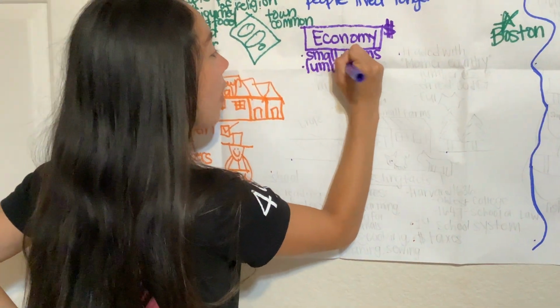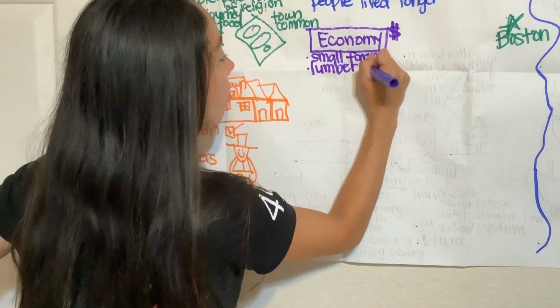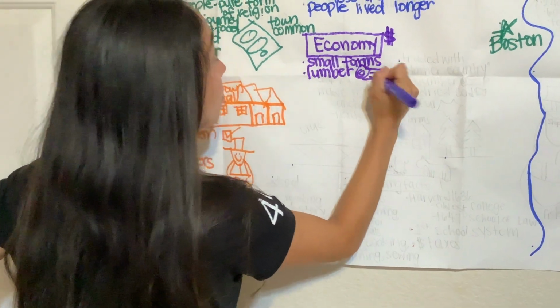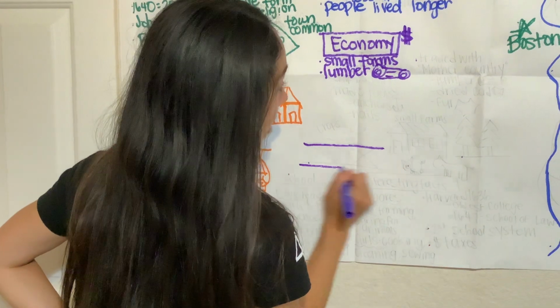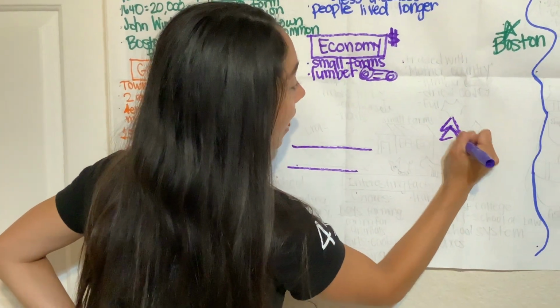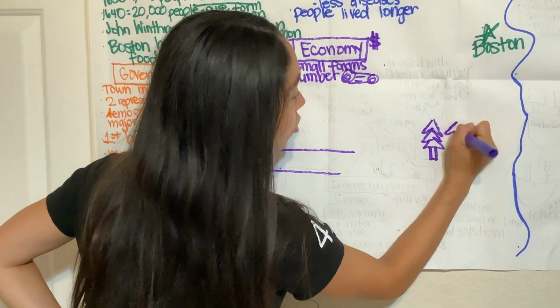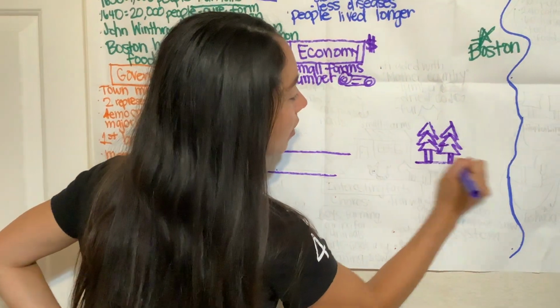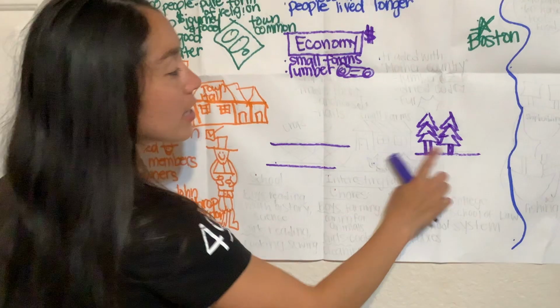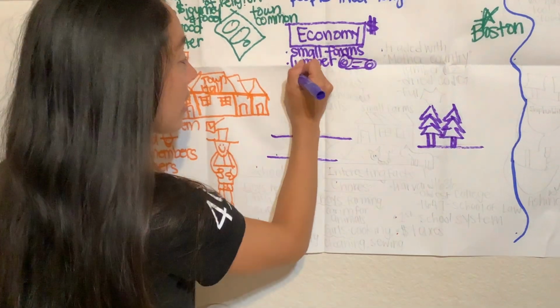In addition, they had dense forests. With those dense forests, they were able to cut down their trees and make lumber. Lumber is the wood from the trees.